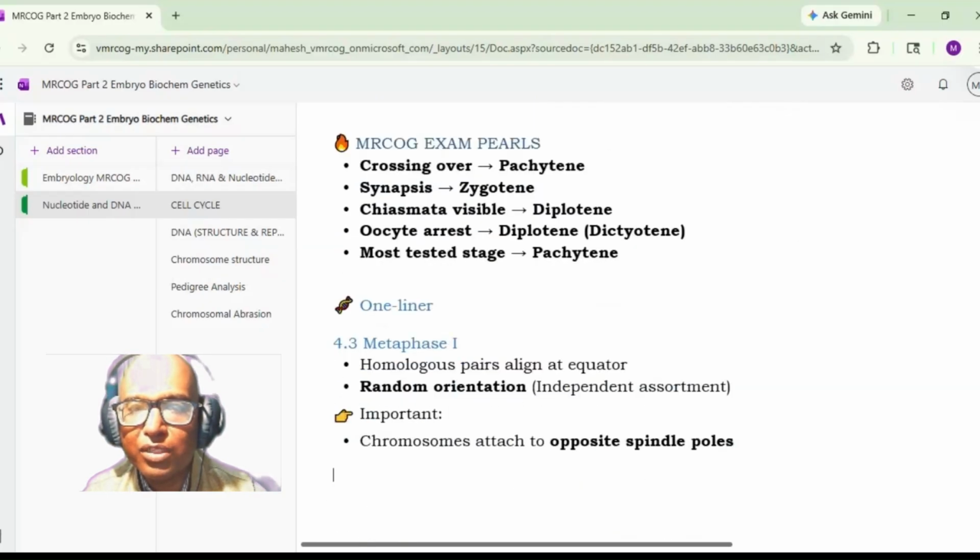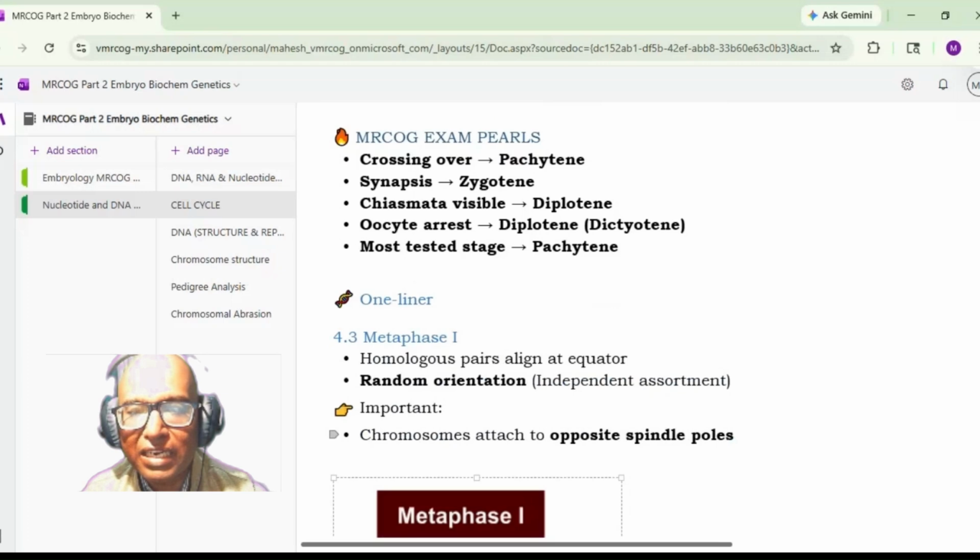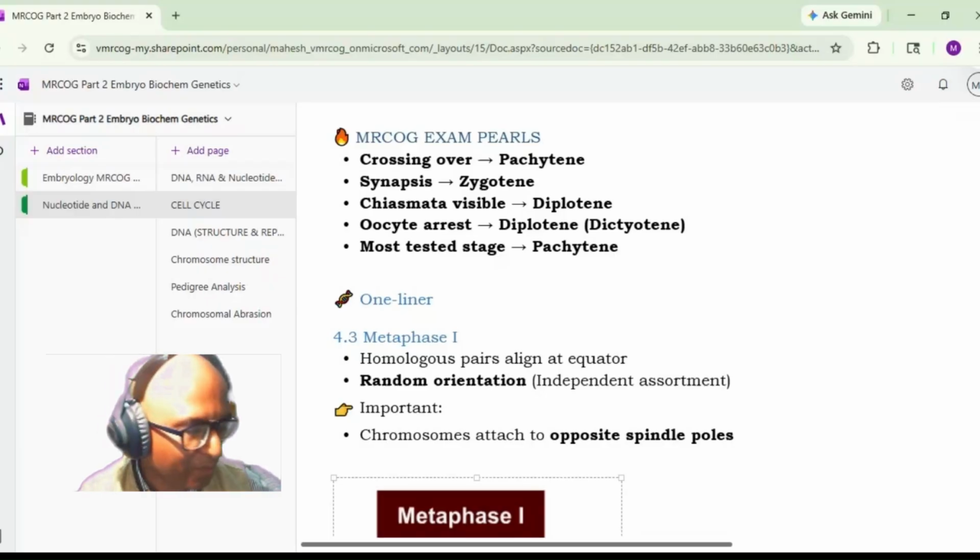Okay, now coming to metaphase 1. In metaphase 1, the homologous pairs will align at the equator. There is random orientation, independent assortment.